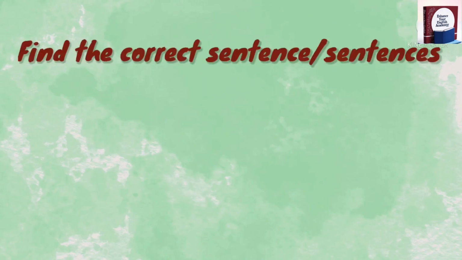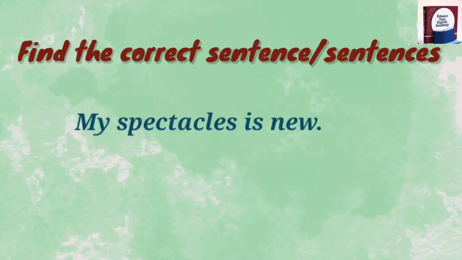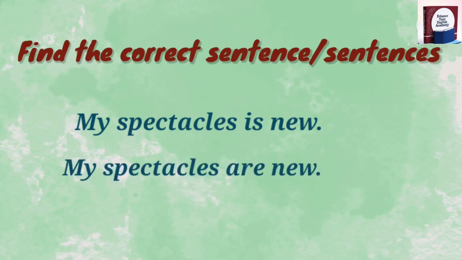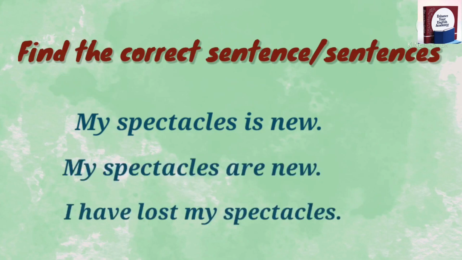Some nouns are used only as plural. They have no singular form. For example, shoes, trousers, shorts, scissors, spectacles, tongs, binoculars, and so on. These should be used as plural only. My spectacles are new. I have lost my spectacles. These two are only correct.